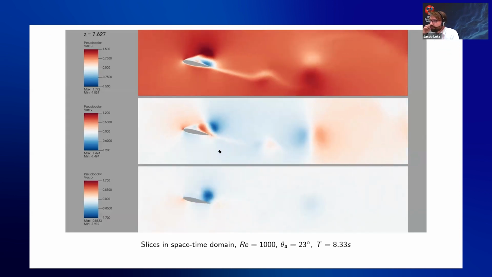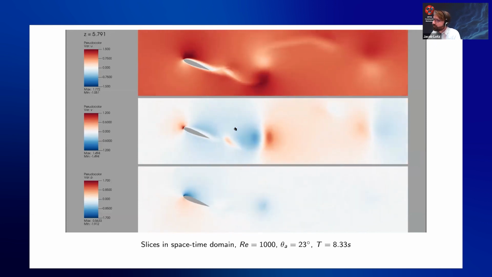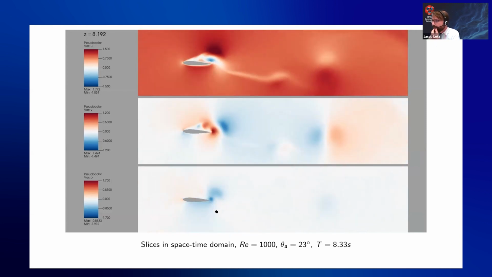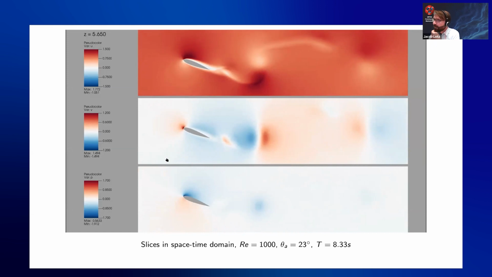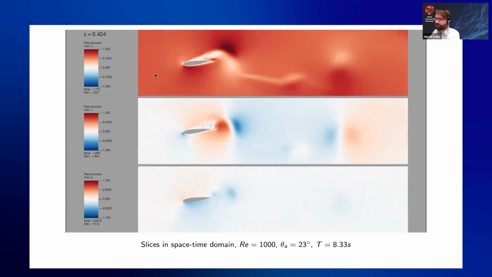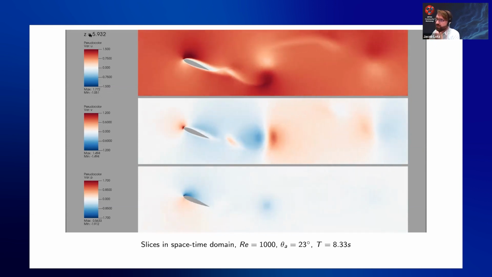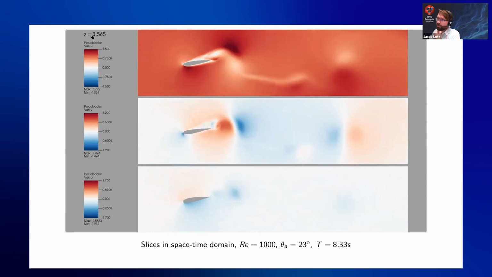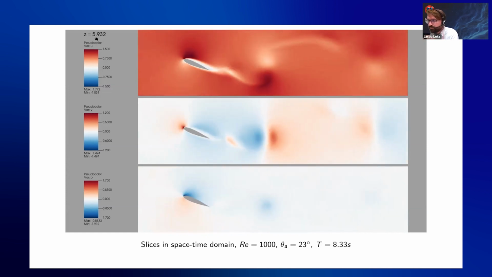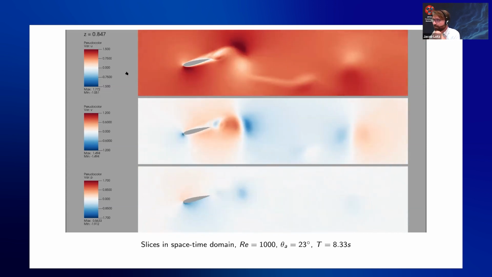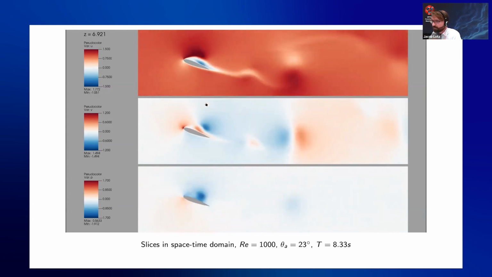So a solution would look something like this. We have a velocity in the x direction here, velocity in the y direction here, and velocity and pressure here. I'm actually showing you only one period here. The video loops several times, but as you can see, we are looping over the z coordinate, and it starts over when it's reached 8 or something. That's the end of our domain. So I'm really showing you only one period here, and it keeps continuing in time.